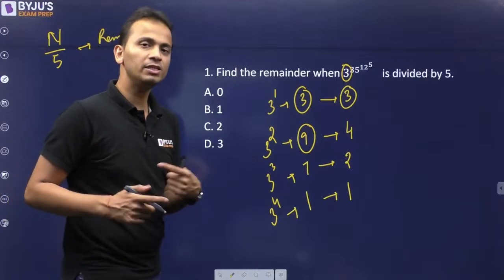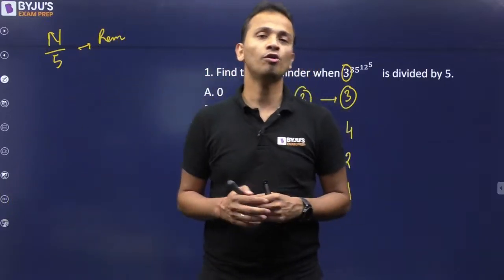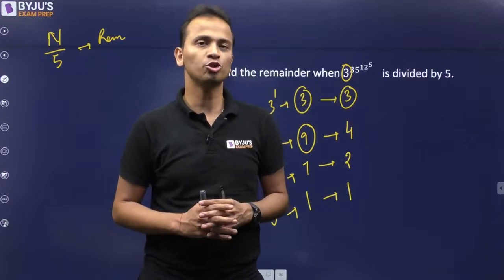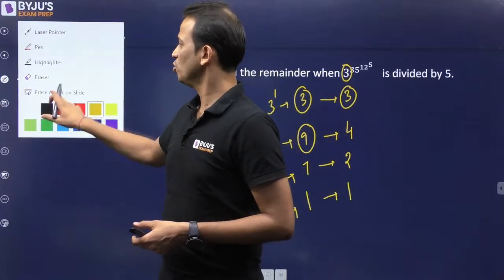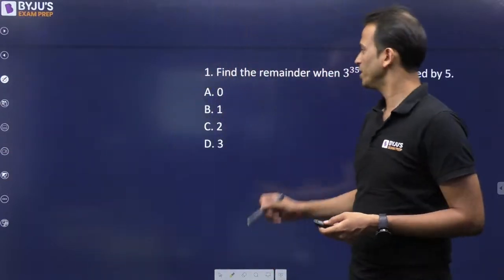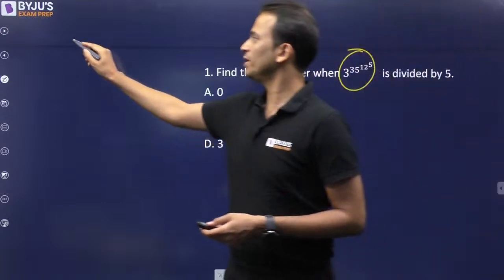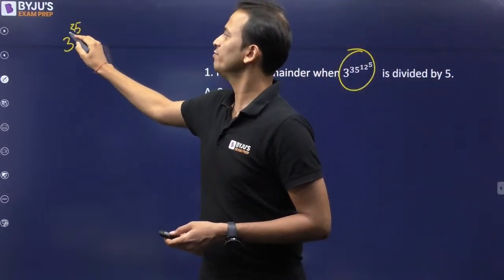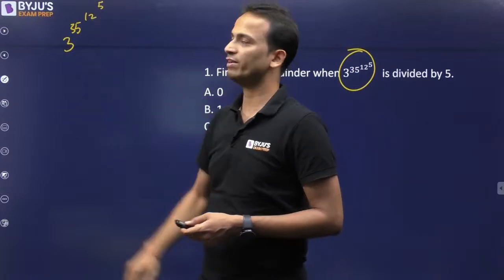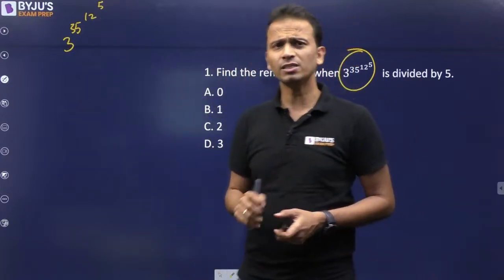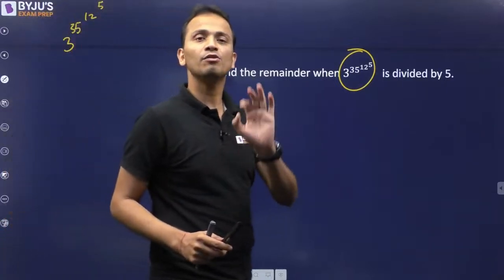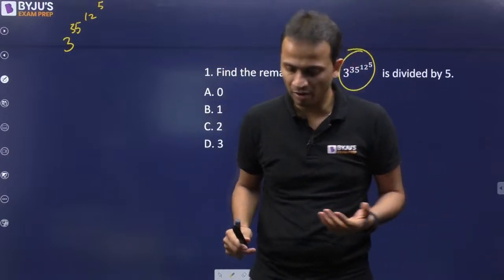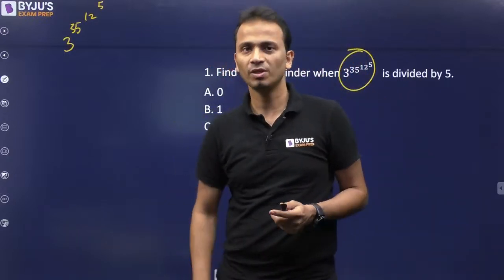Okay, so basically this question turns out to be a question of finding the unit digit, not a question of finding the remainder indirectly. Okay? So let's now find out the unit digit in this case. Now the number is 3 raised to the power 35 raised to the power 12 raised to the power 5. This is the number. We know that the cyclicity of the unit digit for the powers of 3 is 4. So after every fourth power, the unit digit keeps repeating.